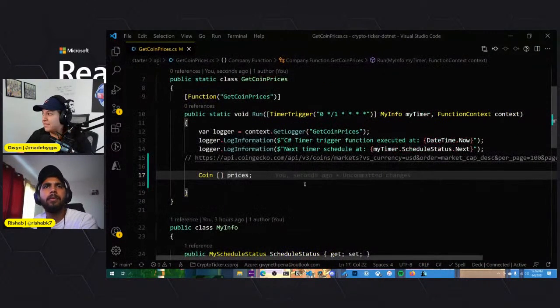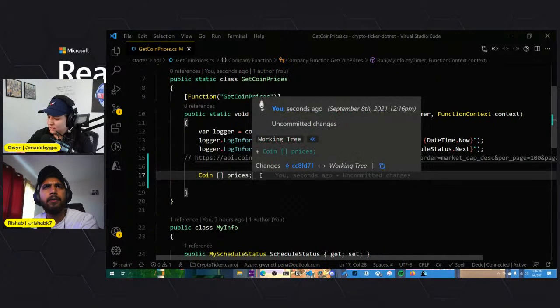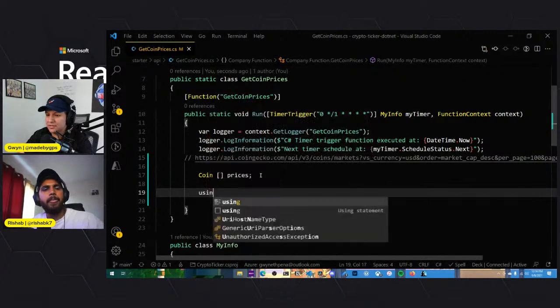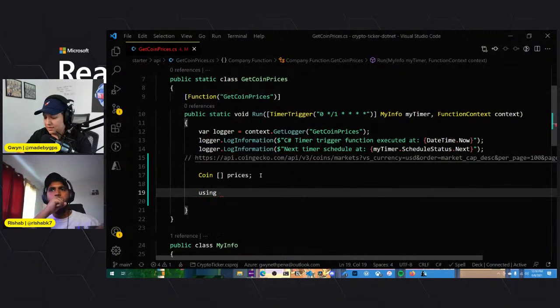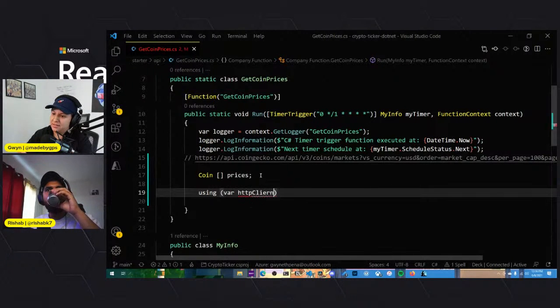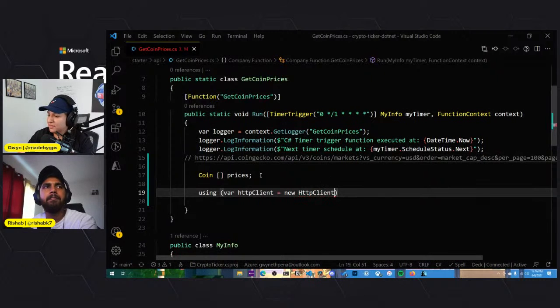Okay. Then we're going to go ahead and use using HTTP client, HTTP client. We'll probably have to import a package for this one since I created these from scratch. They don't have it.